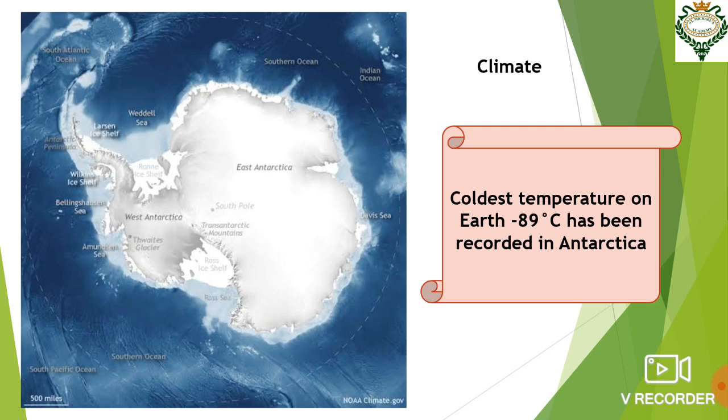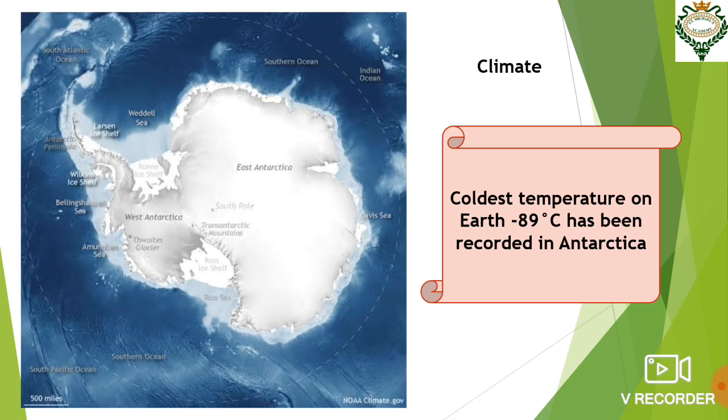On an average, most of Antarctica gets about 2 inches of snowfall each year. East Antarctica is colder than West Antarctica. Why? Because of its higher elevation.